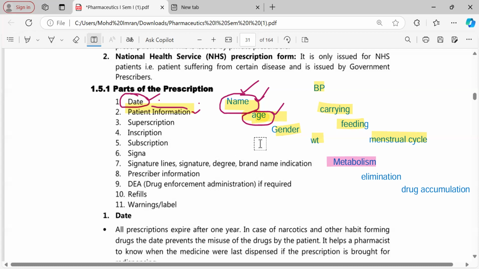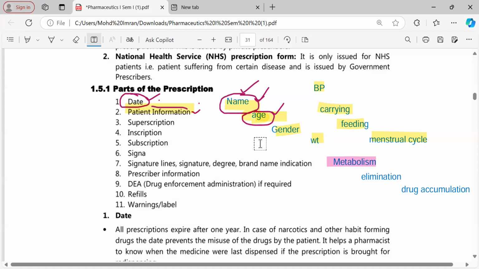Kidneys are very, very essential for drug elimination, and as you know, the kidney is not the only way to eliminate a drug. There are many other ways. There can be non-renal elimination. Drug can be eliminated through lacrimal secretions, through sweat, through saliva, through bile, and through many other ways.